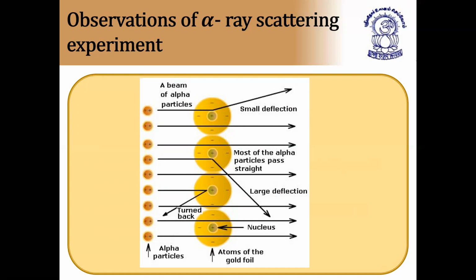Like charges repel each other means what? Since the alpha particles are positively charged particles, that is doubly ionized helium nuclei, the center part of the atom is also positively charged. That is a very important point, and he named it the nucleus. As most of the alpha rays remain undeflected, going straight like this, passing through the gold foil, he concluded the atom is mostly hollow. Based on this he concluded all these things.